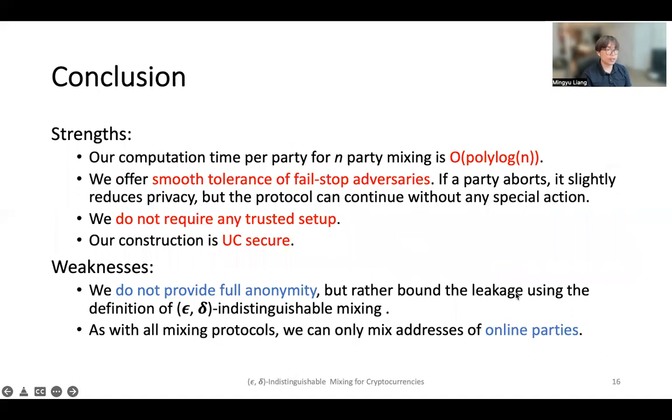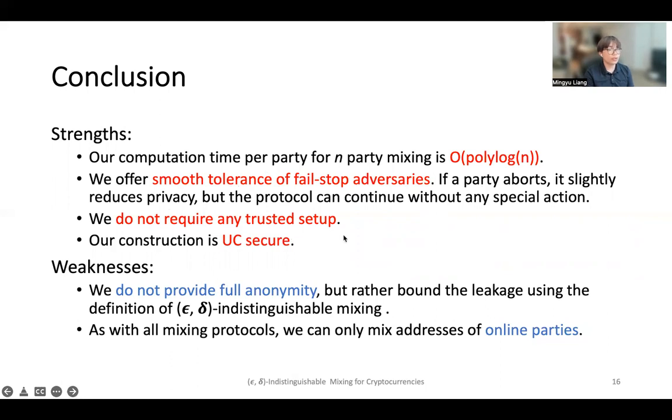In conclusion, our protocol has the following strengths. First, our computation cost per party for n-party mixing is O(polylog n). We offer smooth tolerance of fail-stop adversaries. If a party aborts, it slightly reduces the privacy, but the protocol can continue without any specific action. We do not require any trusted setup, and our construction is UC secure.